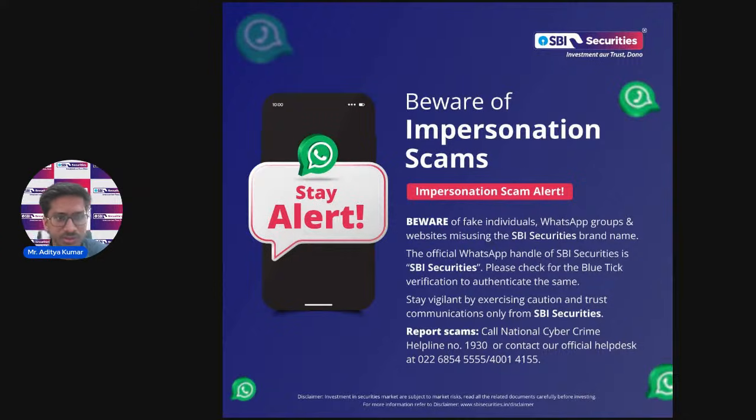So just be aware of such scams and people, because we as SBI Securities, or any representative of ours, won't be asking for any of these details, be it your personal details or any information personal to you. We won't be asking you over WhatsApp or any other channel. So please be aware of such scams because it's happening a lot these days. I just wanted to give a brief on this.